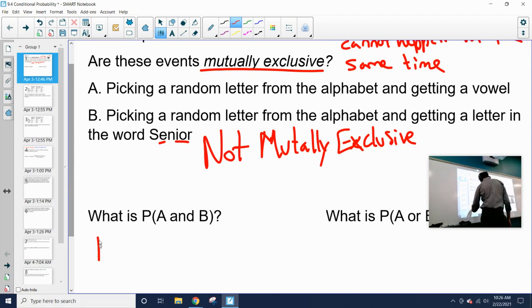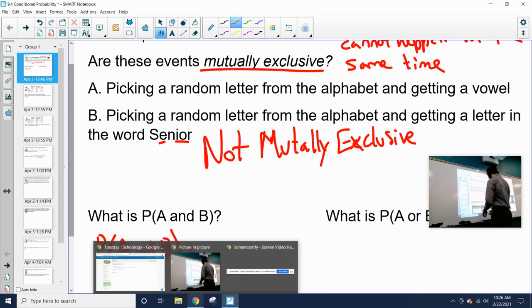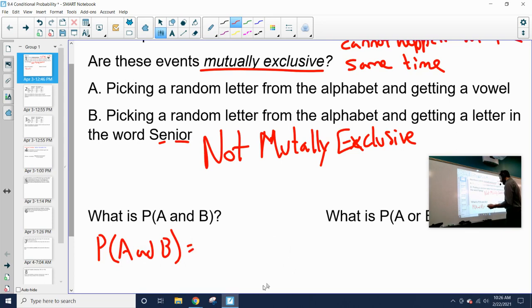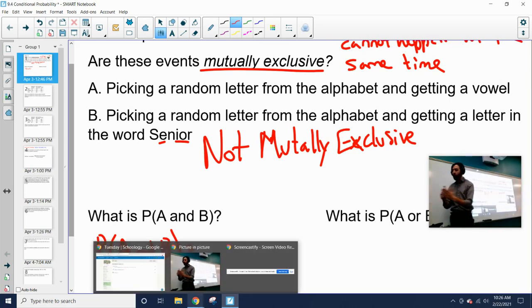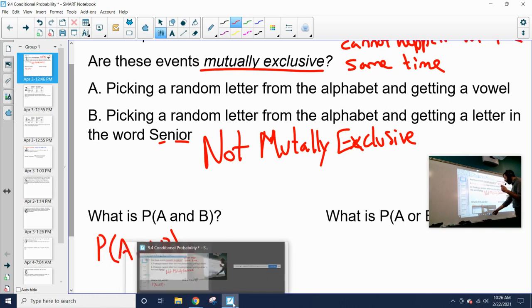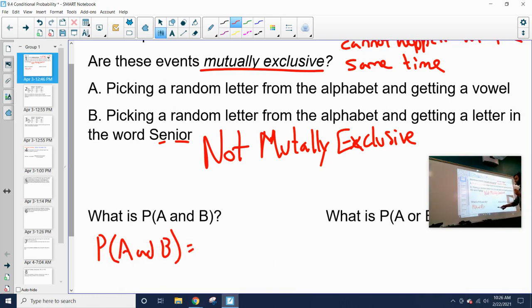All right. From there, we're going for what is the probability of A and B. So it would be what is the probability of getting A and probability B. This is the overlap of the 2 events. Now, these events are not independent because they are happening at the same time. I'm picking a single letter, so it's not necessarily 2 independent events, so I don't have to necessarily multiply them, but I need to figure out, okay, what is the probability of getting the overlap? So what's the probability of getting a vowel and a letter from the word senior?